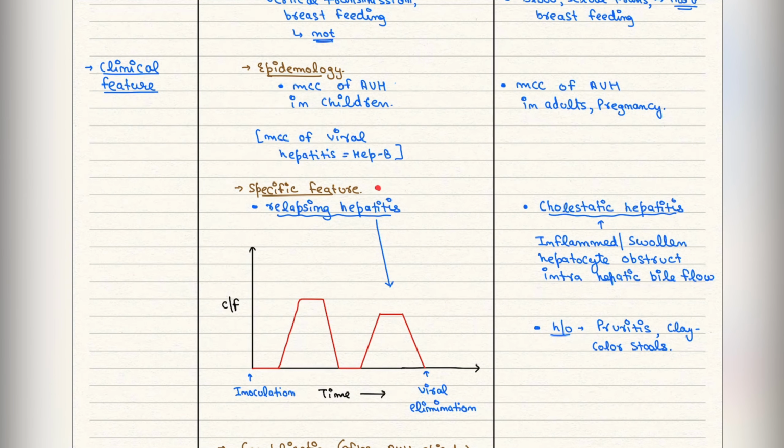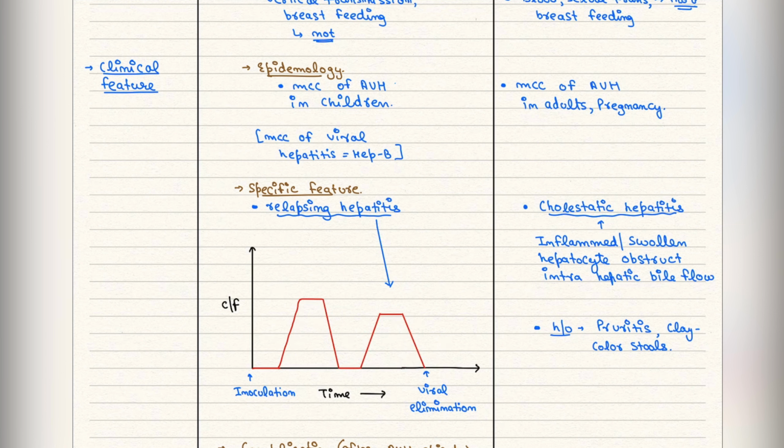Now we are going to talk about the special features. In Hep A, relapsing hepatitis occurs. What happens? First the symptoms and clinical features like jaundice occur in hepatitis. First it rises, then after some time it declines. But after some time it happens again, and then it declines again and the viral level settles. This is relapsing hepatitis.